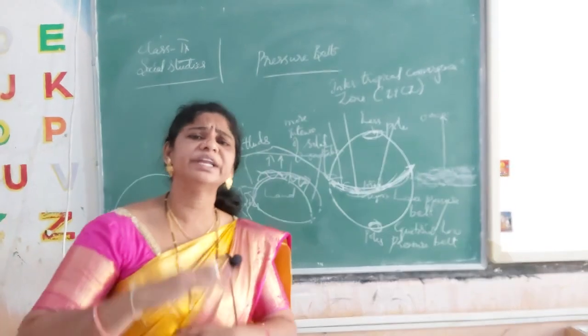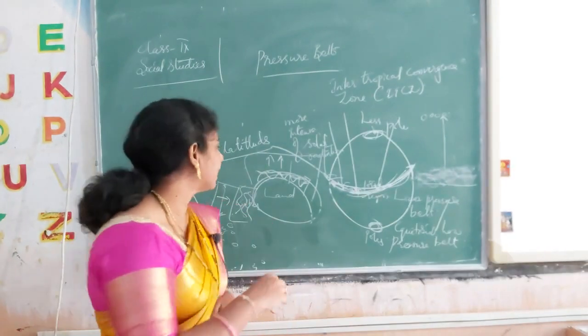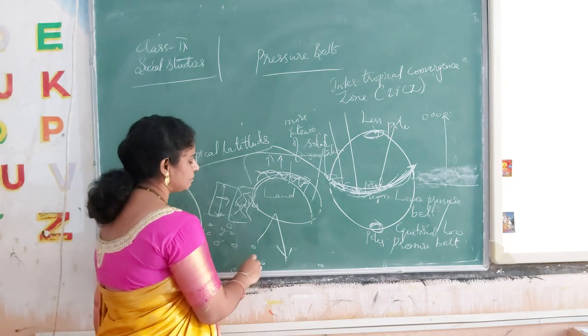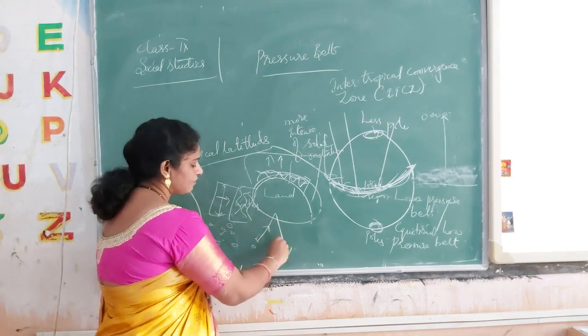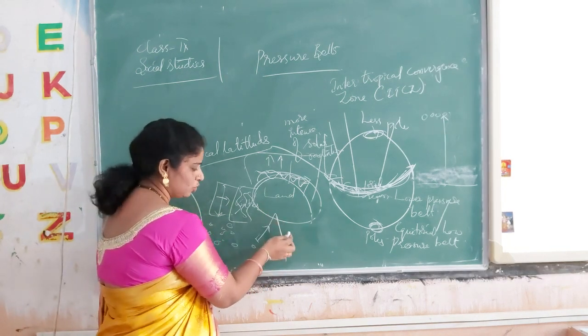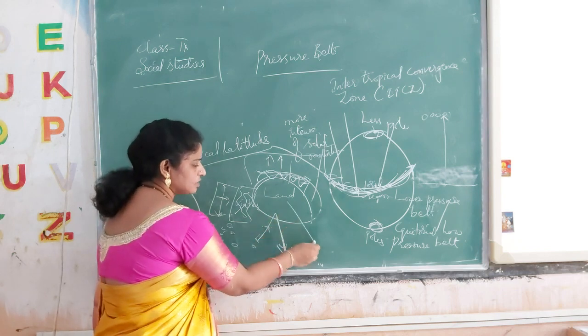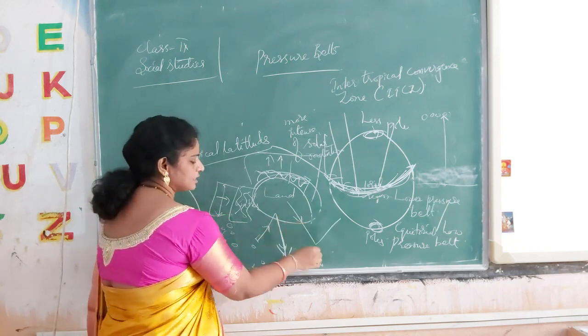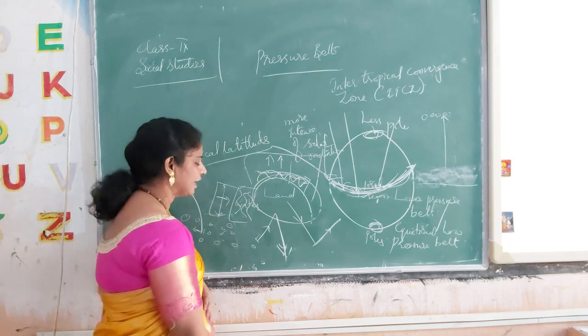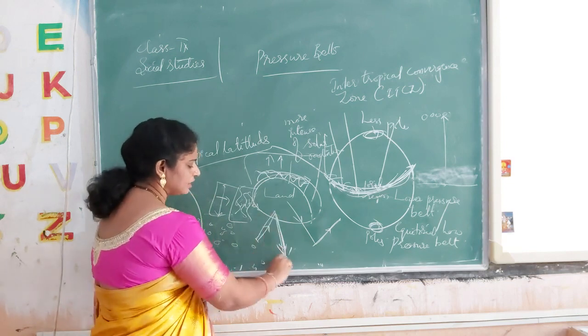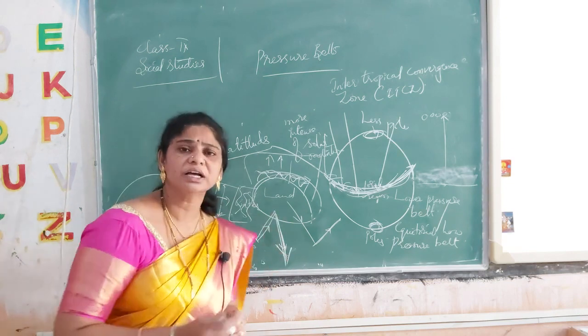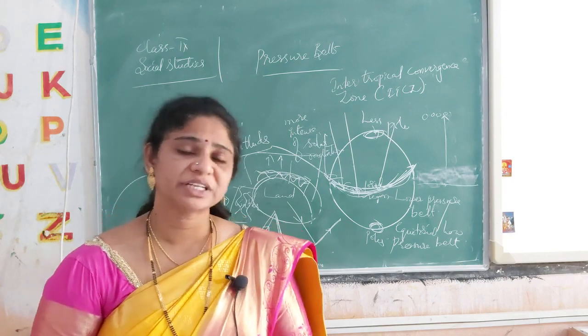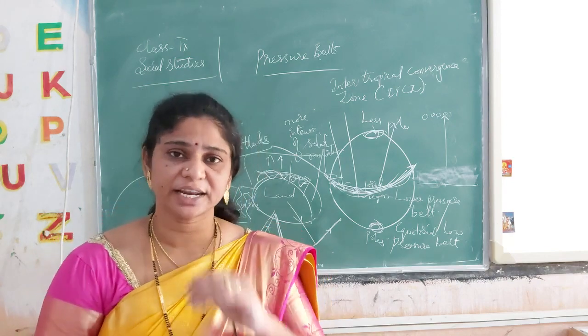It may move in any direction. It is not like a mirror image reflecting back. Sun heat rays sometimes may reflect, but that doesn't happen in the air. Reflection doesn't occur. They may move in any direction according to the pressure exerted by the molecules.